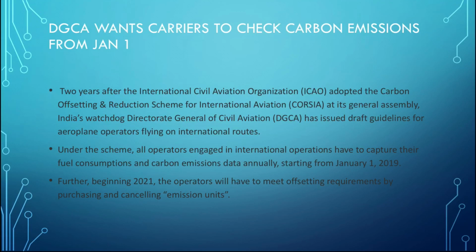After taking the average of that, they are going to meet the offsetting requirements, because now they are going to set some baseline, like this is the average of 2019-20 and this is now the baseline, and now carbon emission annually should not increase by these levels. So data of 2019-20 will act as a baseline.